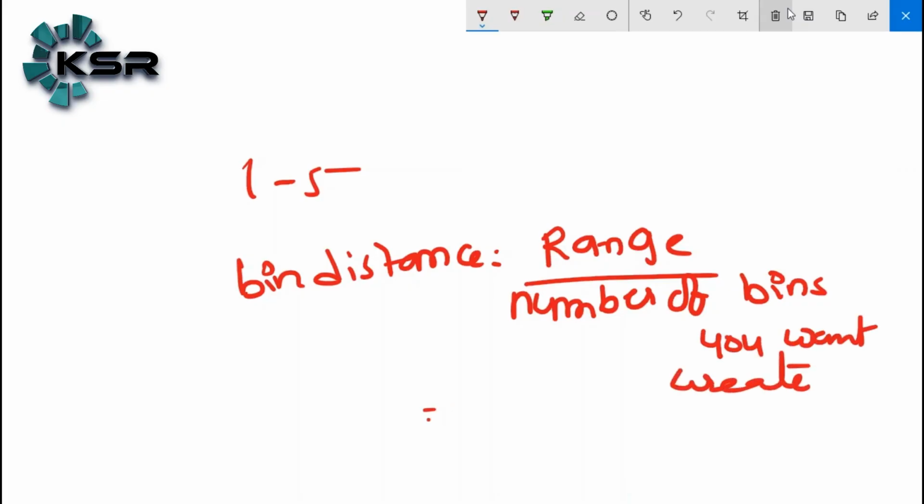So in this case, how do we calculate the range? Maximum value minus minimum value. Let's say you want to create 10 bins, it will be 10. Let me tell you one simple real-time example.